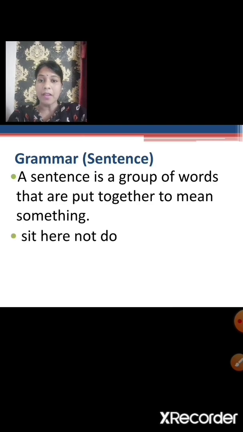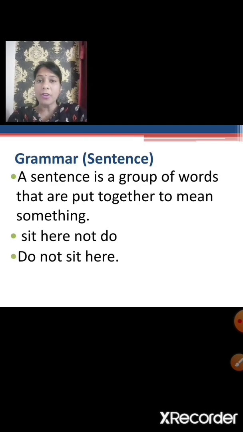For example, this is a group of words, but does it make any sense? No, it does not make any sense. So we cannot say that this is a sentence. Now let us rearrange this group of words to form a meaningful sentence. Do not sit here. Now does it make sense? Yes. So this is a sentence.